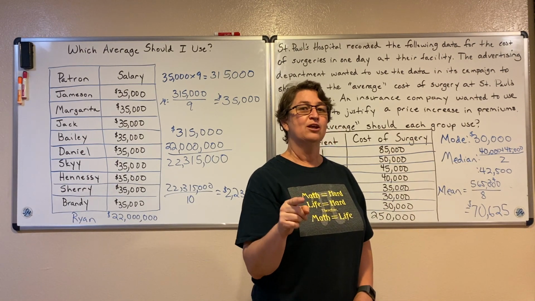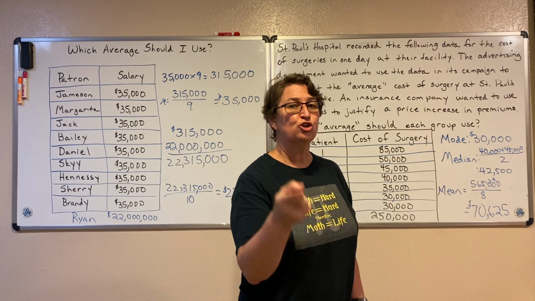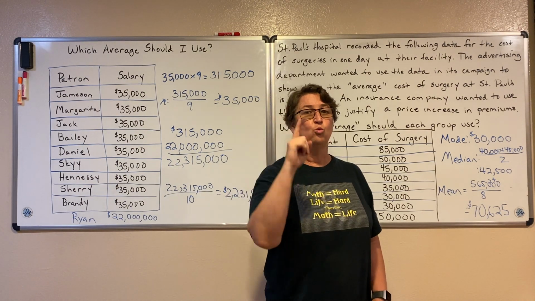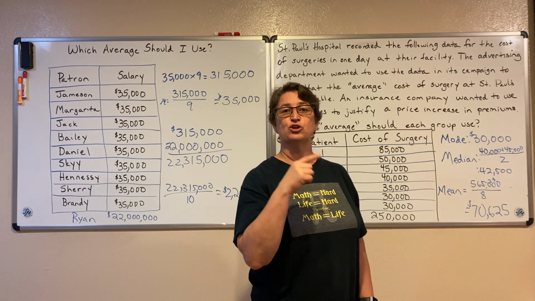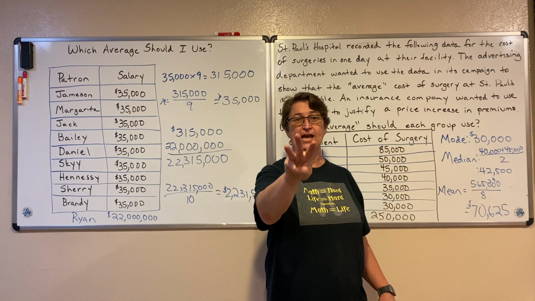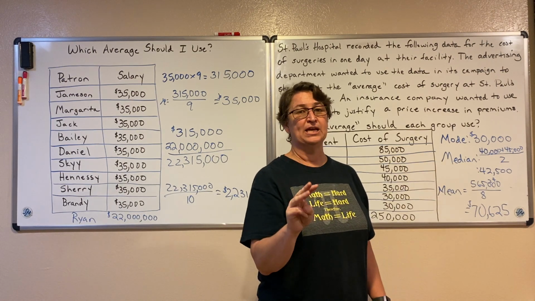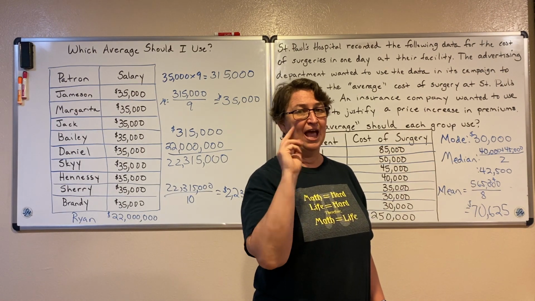Unless they're like that, when they say average, you better start asking yourself, which average do they mean? And when I ask you for the average, you should always give me 3 answers, because average means the mean, the median, and the mode.